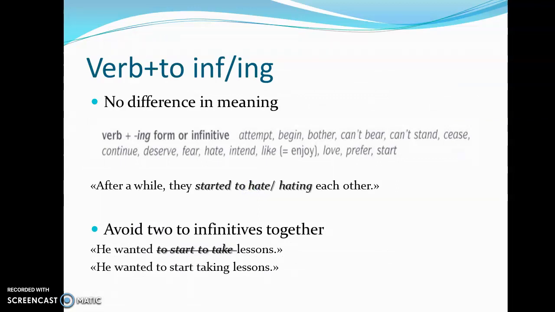Some verbs can also be followed by to infinitival forms or ing forms with no difference in meaning. The verb start is a good example. After a while, they started to hate each other, or we can also say they started hating each other. But we avoid two infinitives together. So we don't say he wanted to start to take lessons, but we say he wanted to start taking lessons.